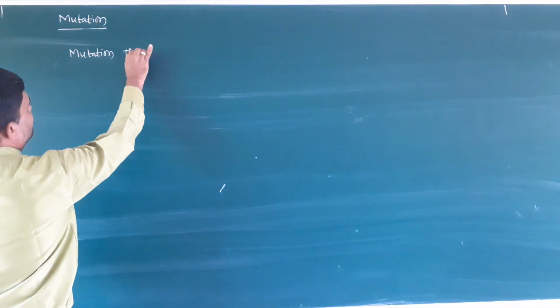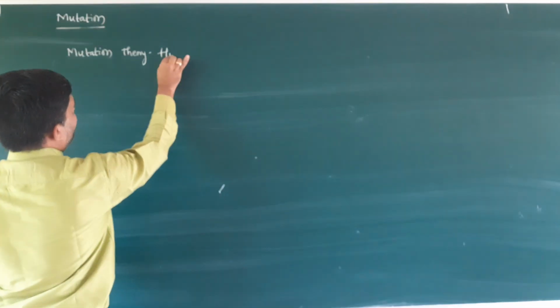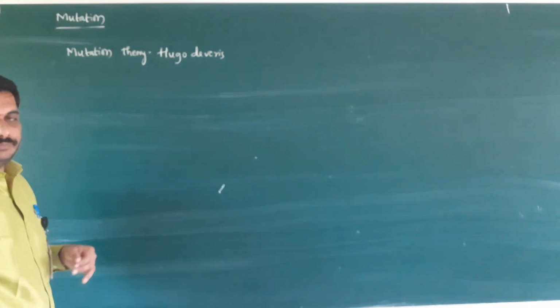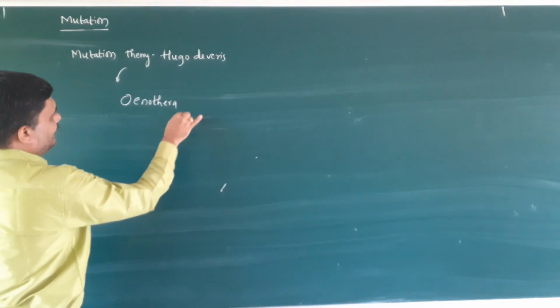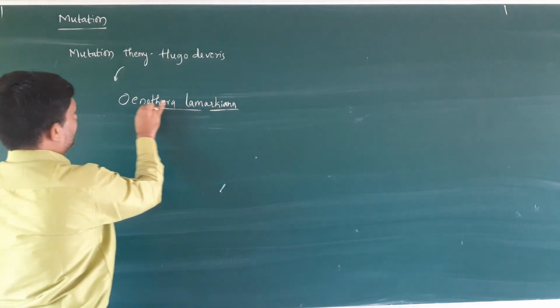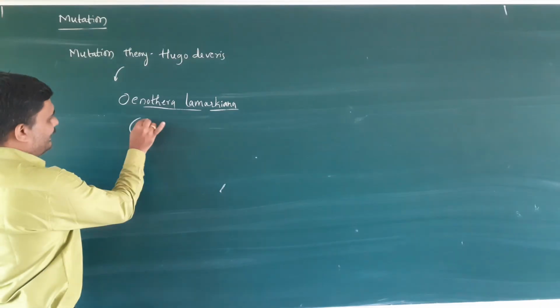The mutation theory is given by Hugo de Vries, while he was working on an ornamental plant called Oenothera lamarckiana. Oenothera lamarckiana is the ornamental plant, also called evening primrose.